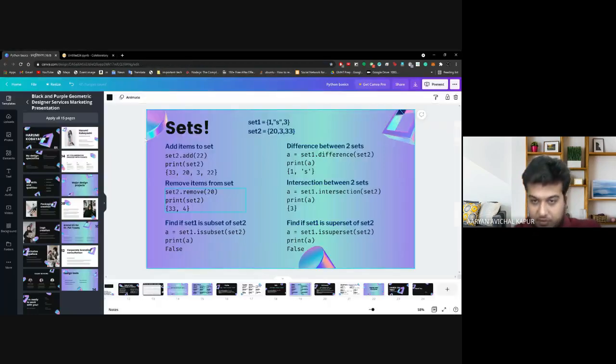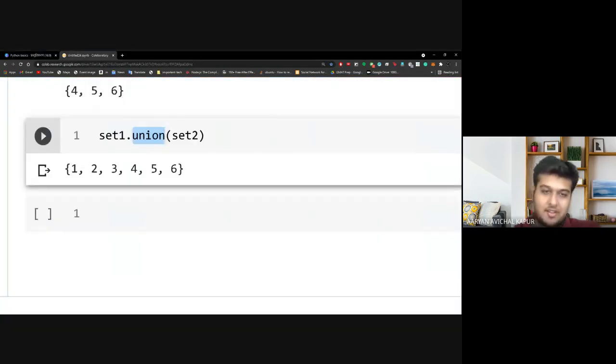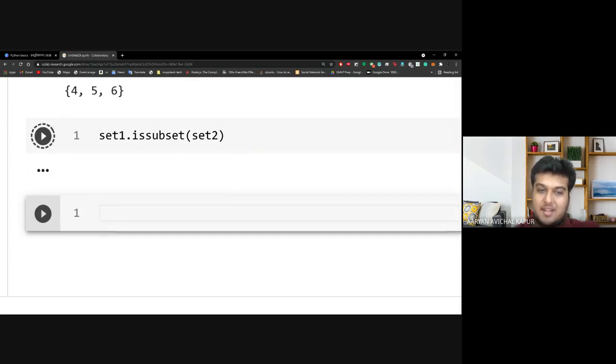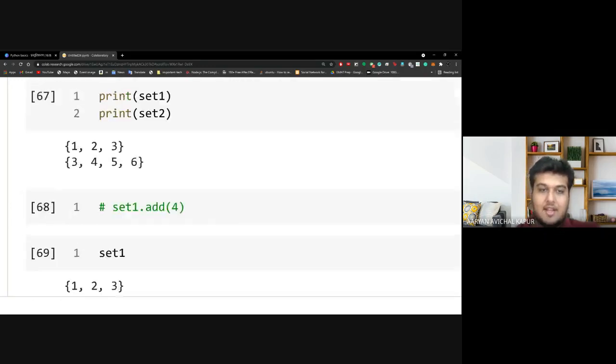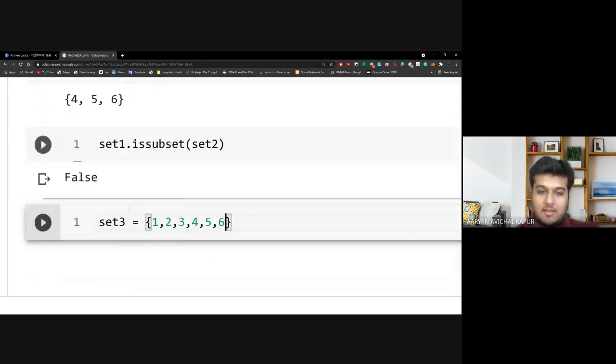Now, apart from the intersection, there is subset. Is subset tells me if set one is a subset of set two. So it gives you false. But let's say I have a set three that is equal to 1, 2, 3, 4, 5, 6. We can clearly see that 1, 2, 3 is a part of this.